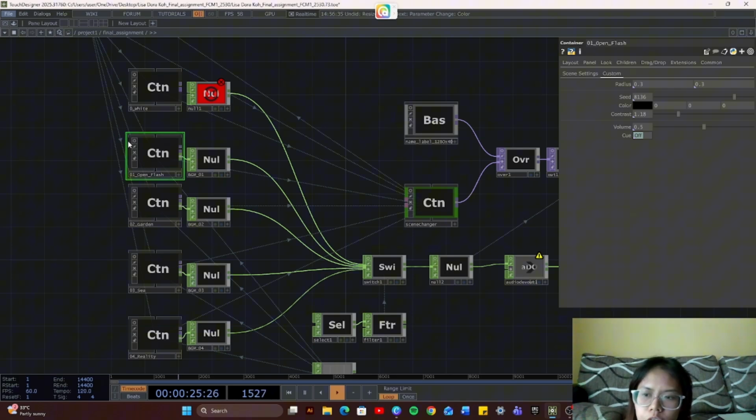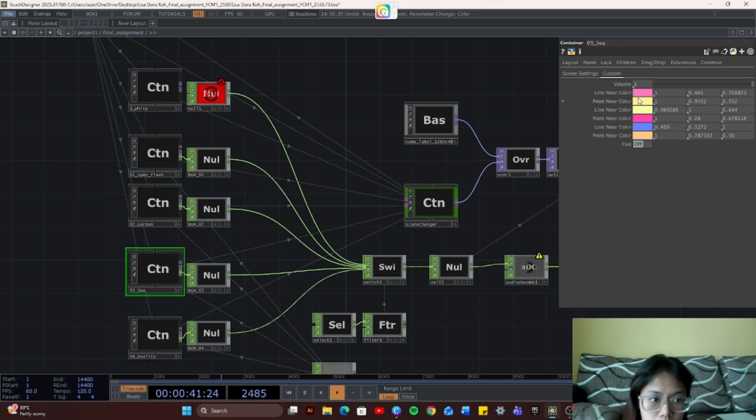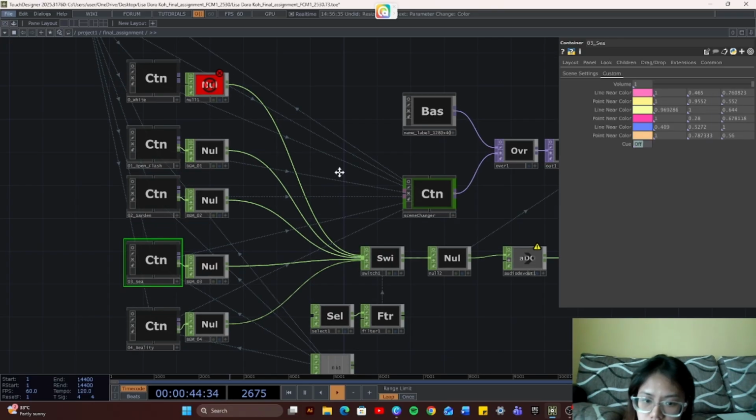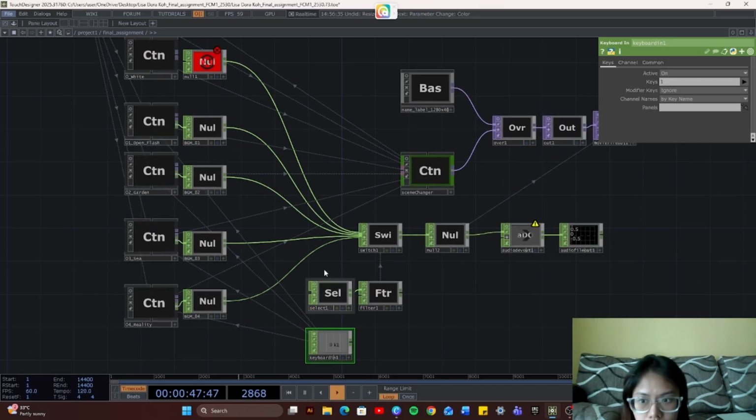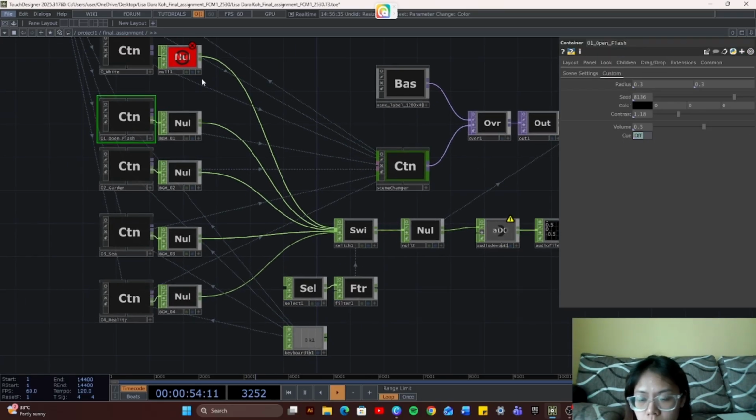For the container, I also did some customized components. Over here, you can adjust the color and the line color, and also the volume of the background music. And over here, you can adjust the jellyfishes. I also did a keyboard in here, so I can pause the music over here using this cue. I use an out for all the audio, and then I pull them into a null. And from the null here, I put it into a switch here.